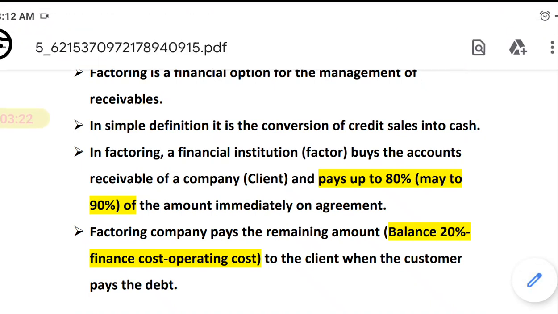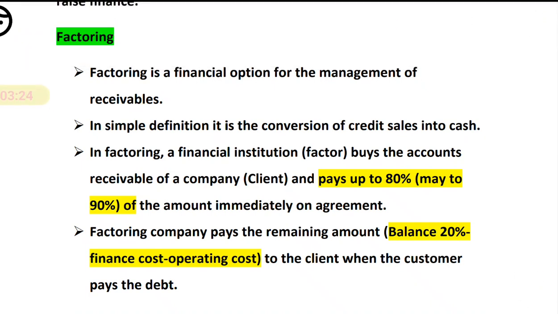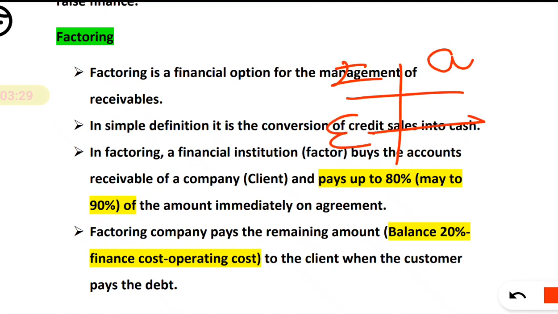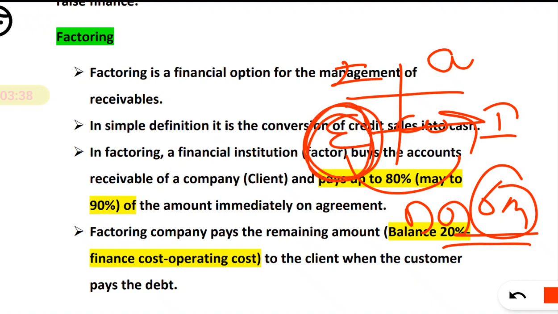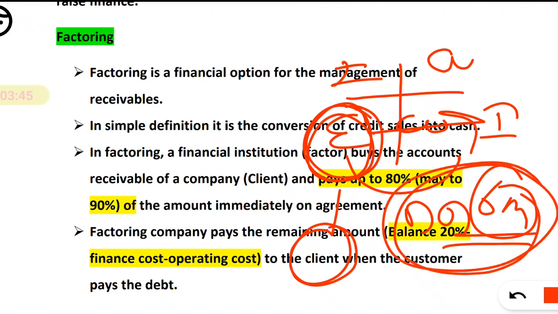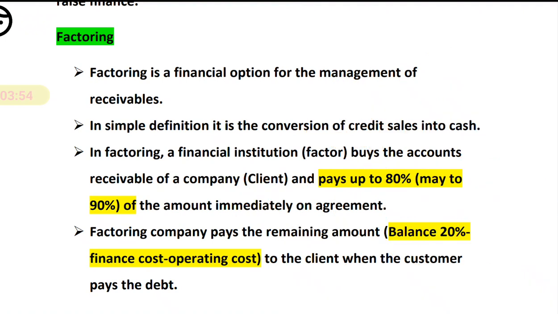I have already told you about factoring. The concept is very simple. Here is India, here is USA. From exporter to importer you are sending the goods. You are receiving the money after say 6 months or 18 months, any long duration. The exporter can't wait to receive such money. So he will reach any bank or financial institution to sell what he will receive after 6 months. He will give the documentation, complete the documentation, and they will finance him 80% of that. So it is just an arrangement.